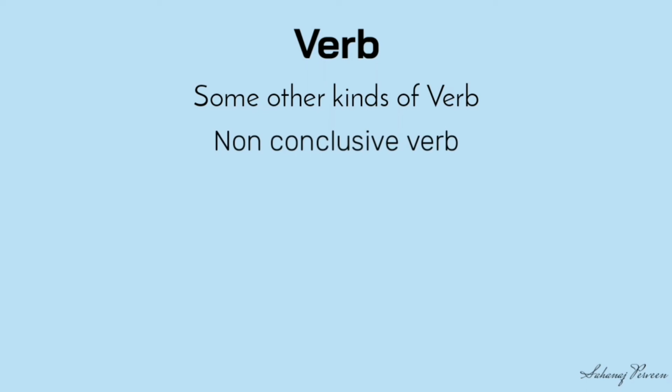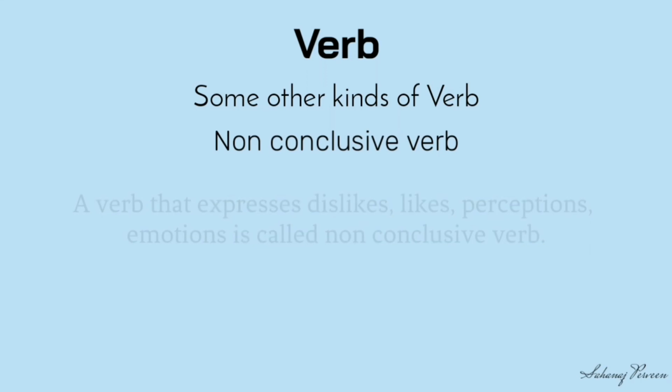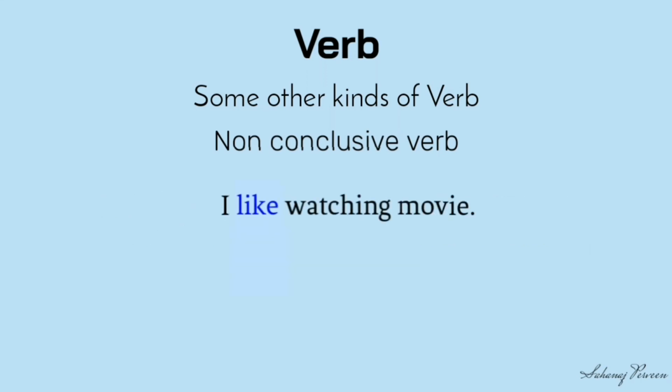Non-conclusive verb: a verb that expresses dislike, like, perceptions, emotions, etc. is called a non-conclusive verb. I like watching movies. I hate smoking. Here, like and hate are the examples of non-conclusive verbs.